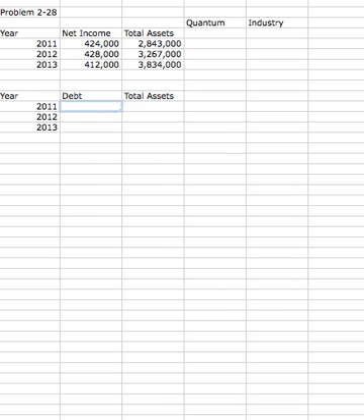And then here, debt was 1,722,000, 1,732,000, and 1,950,000. Total assets were the same as the numbers above. All right, so we've got our total assets, total debt.